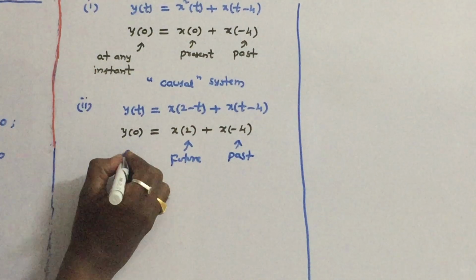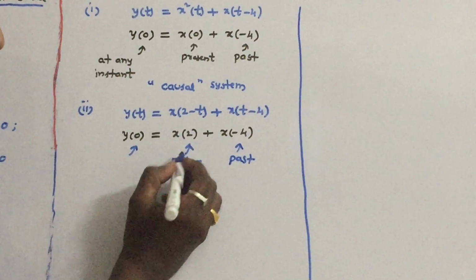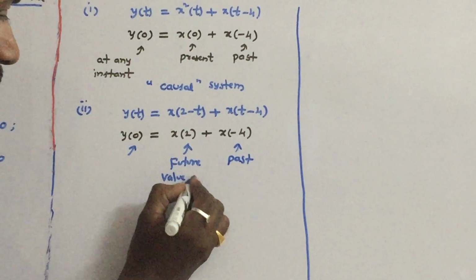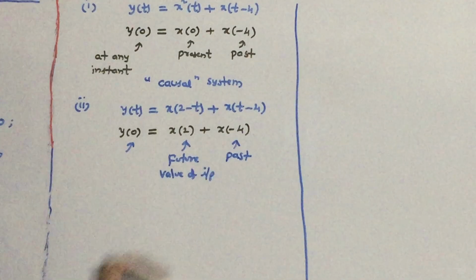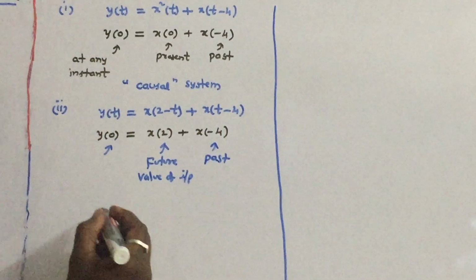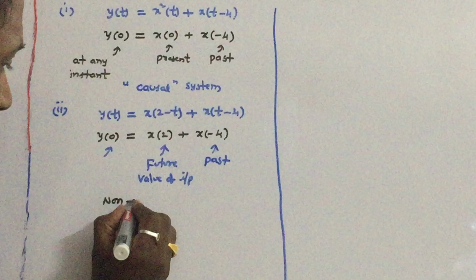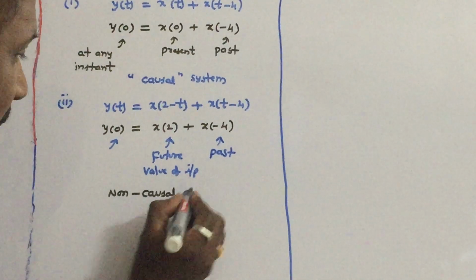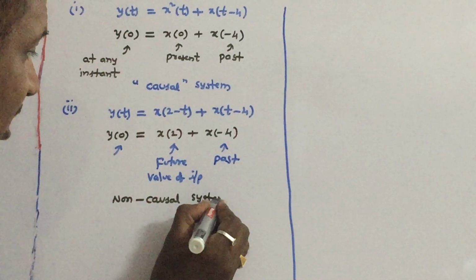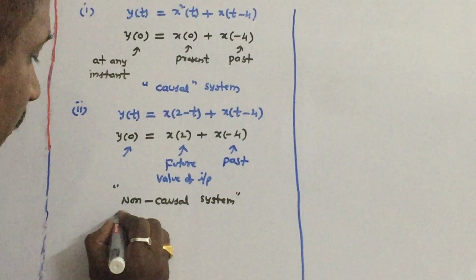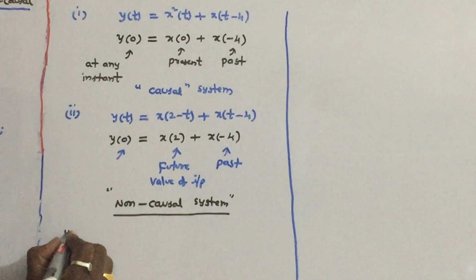Since the output at any instant of time depends upon future values of input, such a system is called non-causal system. So let us see the third example.